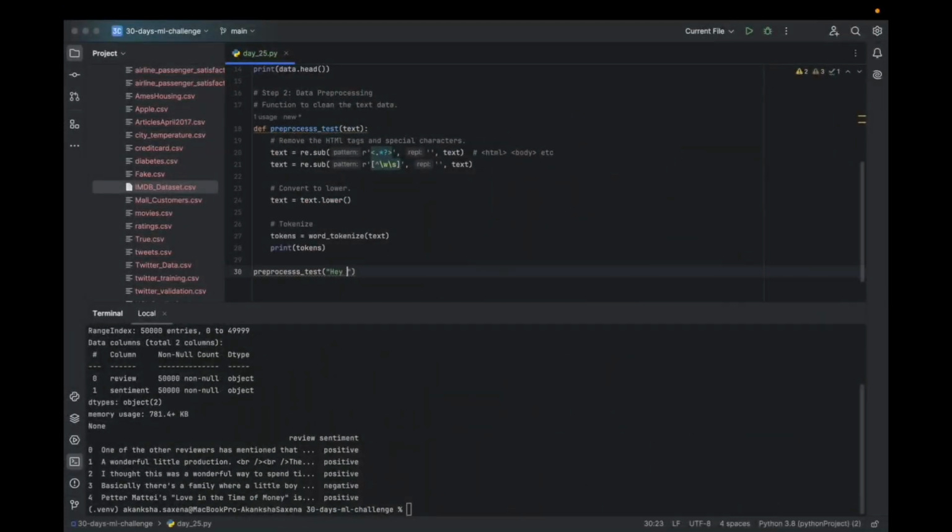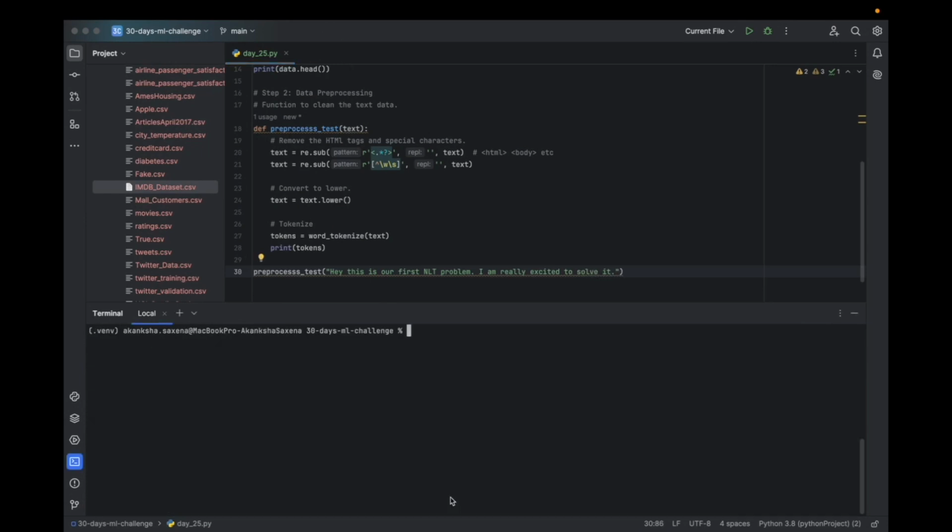Hey, this is our first NLTK, Natural Language Toolkit problem. I am really excited to solve it. So let's run it.